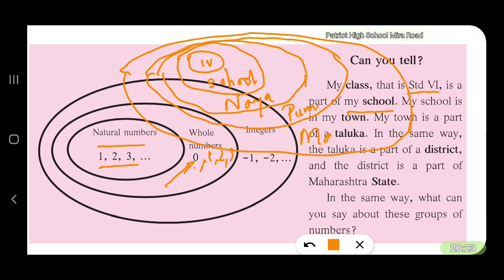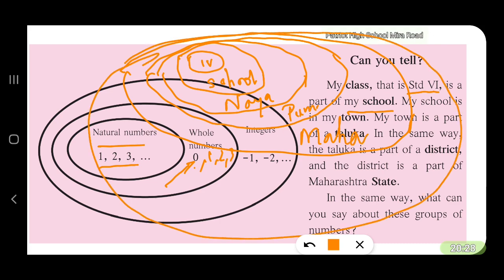And Maharashtra is part of India, because India will contain all the states. One particular state will consist of all the cities and districts, and a district will consist of small places like Mira Road. It is like that.